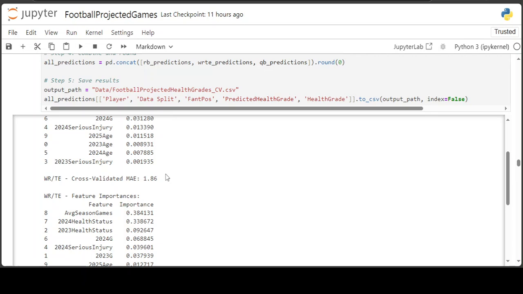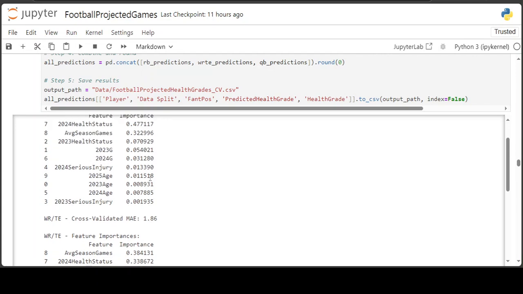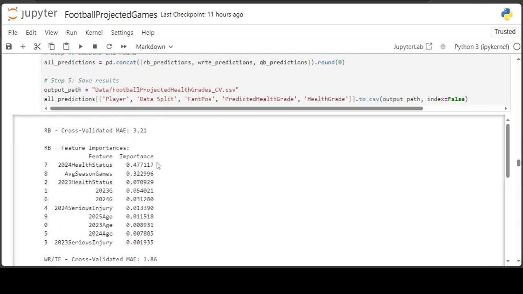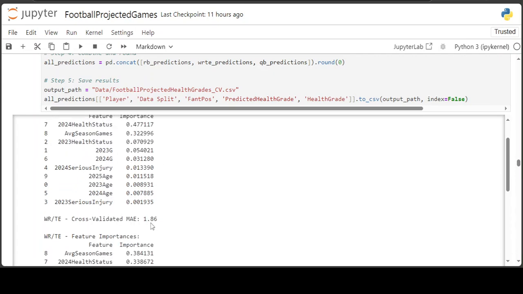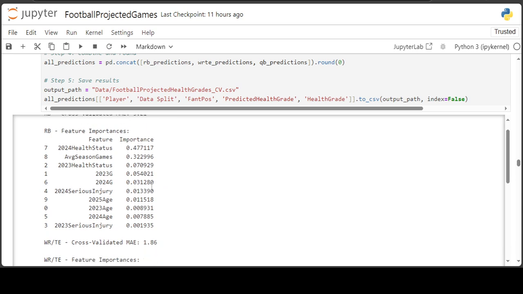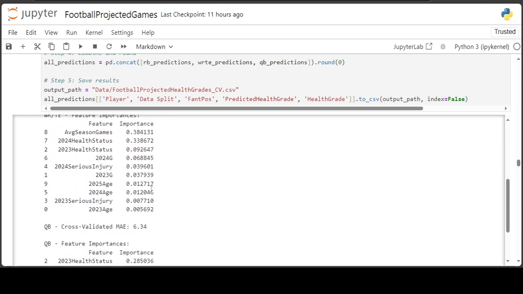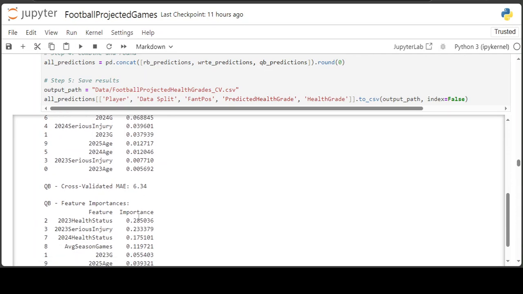I think it's because the wide receivers and tight ends had a much larger sample size, I think 155 or something like that. Since I combined them, that's why the MAE score is doing a lot better than the running back. But still, it's only 3 points off and 1.8 points off, so really not much of a difference. But let's see with the quarterback. I don't think it changed much, if at all, adding these features.